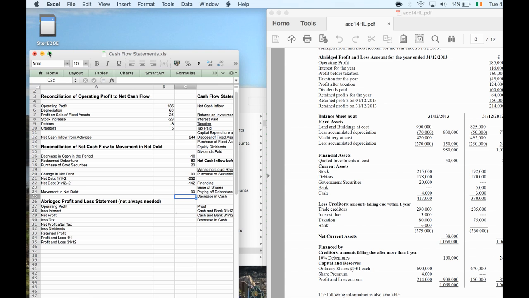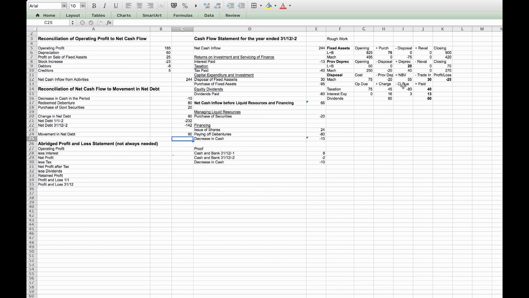So just to expand that out. We do our rough work first, lay out the blank document for the rough work. The only extra thing that might be in here is you might have interest received. Lay out your blank document for this here. I'd leave 3 or 4 lines for the headings for capital expenditure and investment. Because one of the ones that we had in here was we bought fixed assets, I think land and buildings, but we also bought investments. We need to include that as well. So lay out a blank document, stick your numbers in. If you have time, do the maths at the end, but only do that at the very end. I hope that makes sense to you.